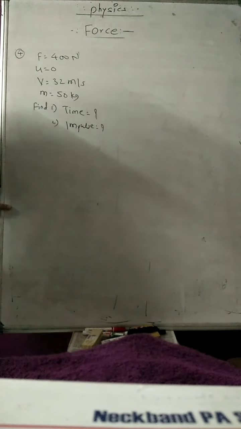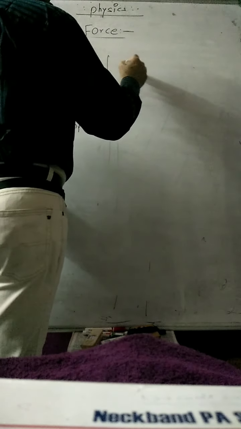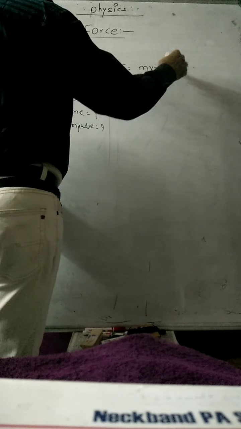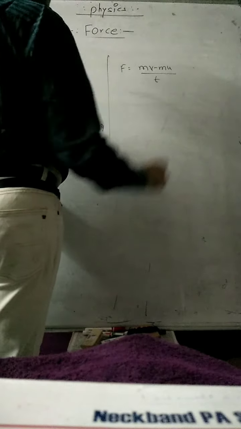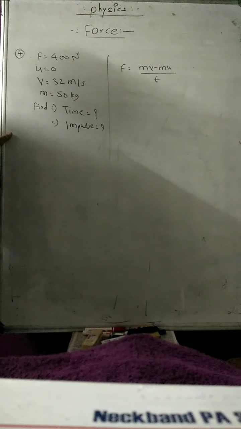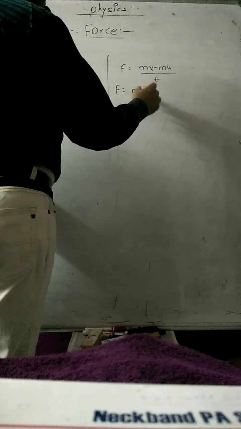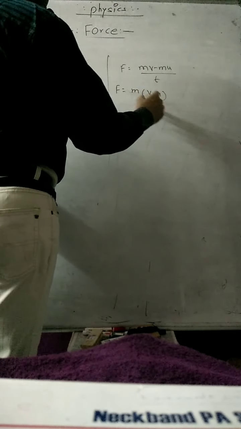Now sir, if you want to find the time, you have the formula F, which is equal to change in momentum upon time, mv minus mu upon t. You have the mass, so I will take m common: m into v minus u by t.